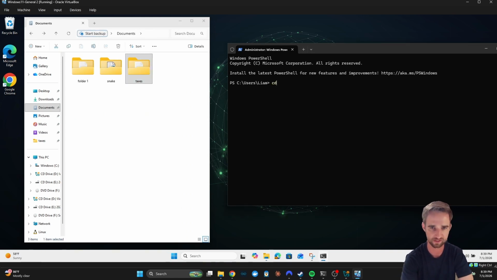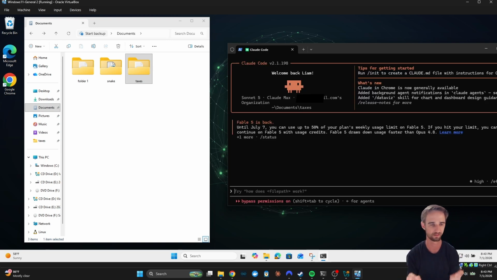So let's go cd documents folder, and then go to taxes, and now we are inside the taxes directory, and we will say claude. I'm actually going to hit the up arrow a couple times and do claude dangerously skip permissions, because I don't like clicking the yes tick boxes.